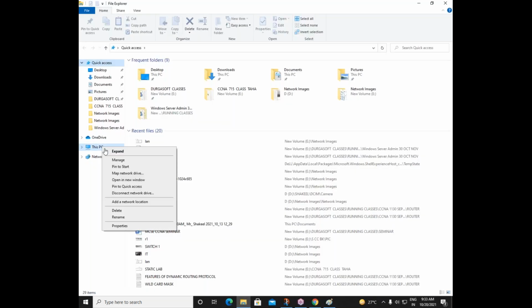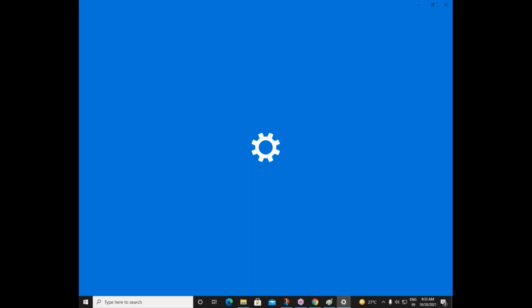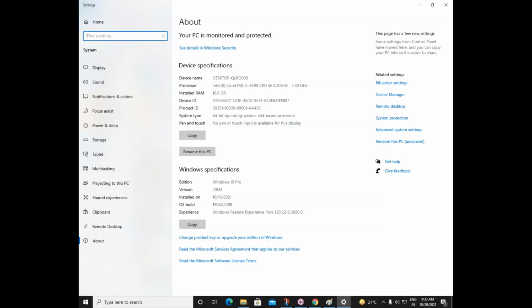So how do I know whether my operating system is 32-bit or 64-bit? Just go to the computer properties, and here we can see system type, 64-bit operating system and x64-bit processor. So this machine is a 64-bit machine with a 64-bit operating system. So it will support all the other applications. The machine performance will be better. So each and everything will be better here. So better go with 64-bit only.